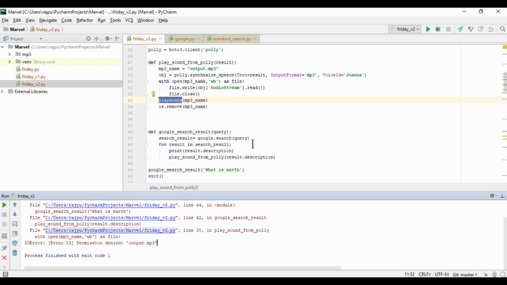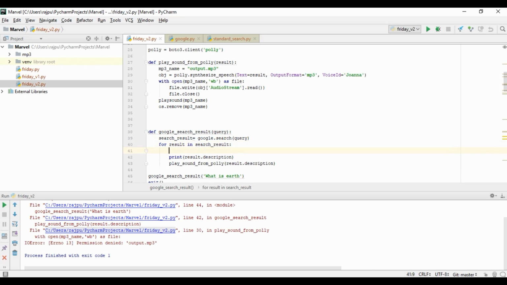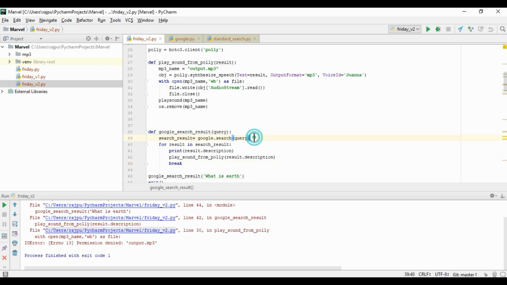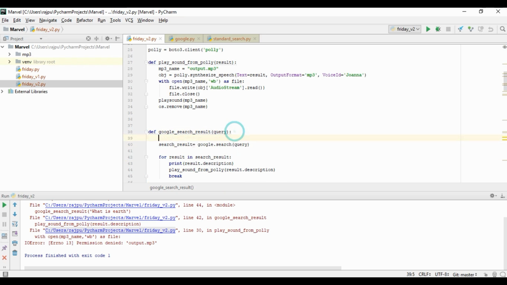So we will handle it, but first here we will only have the first index. So when this loop comes into existence, only the first time it will execute the code and break like this.